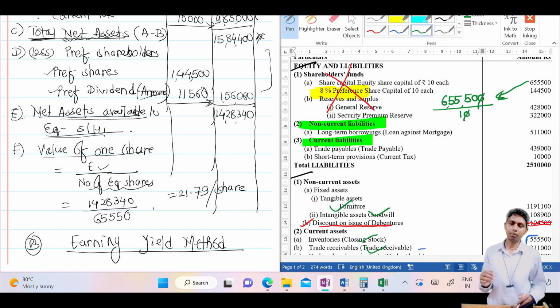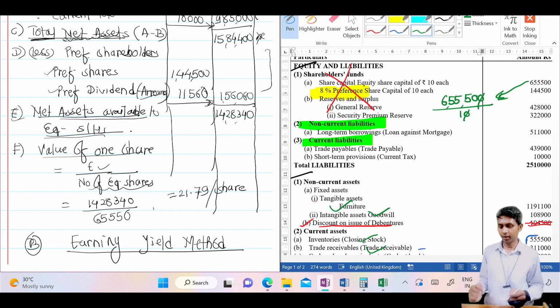And then B part, liabilities, external liabilities. A part, just ignore. B non-current and current, that you should write here. And then book values if not given, the same procedure of assets we follow for liabilities.